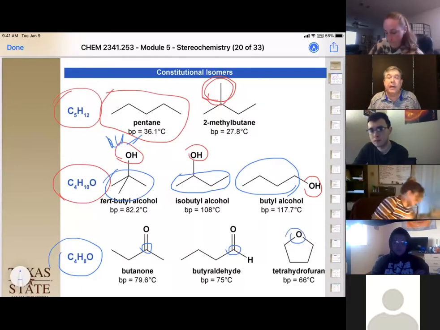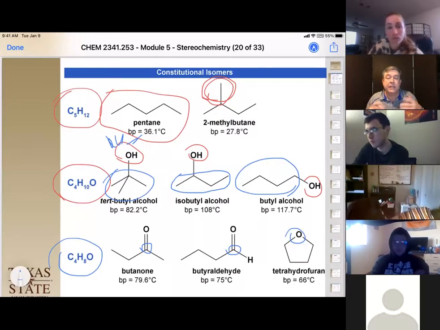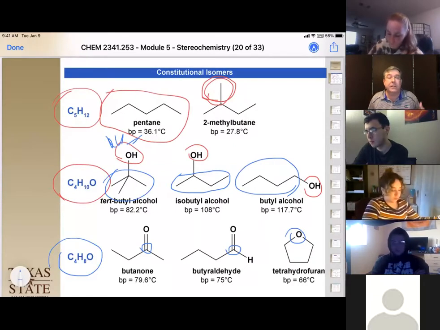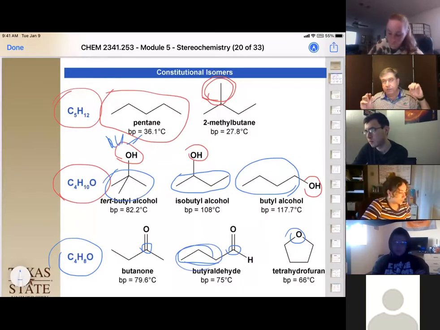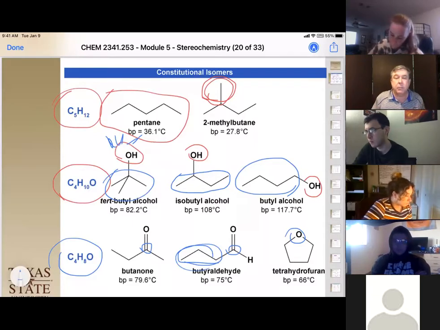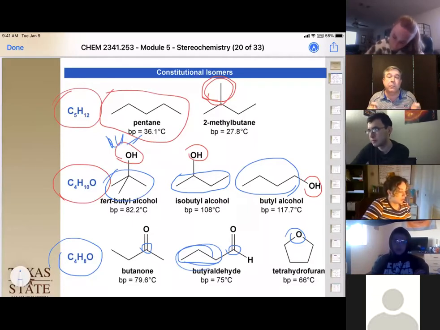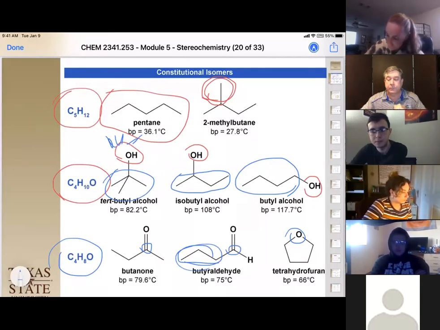And we have an ether, which happens to be a cyclic ether, so it only has available to it dipole interactions and a little bit of van der Waals forces. So these are constitutional isomers. Notice they have different functional groups, they're attached in different places, and they have different physical properties. Okay, questions on constitutional isomers?